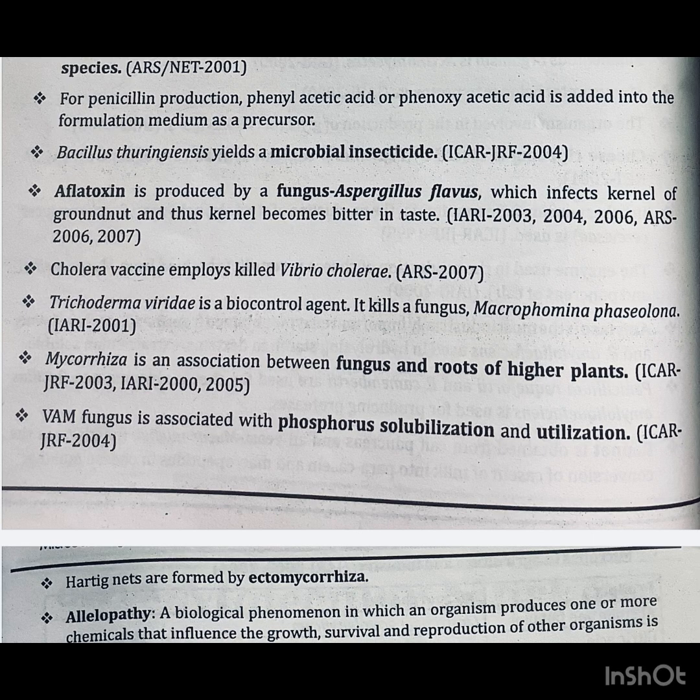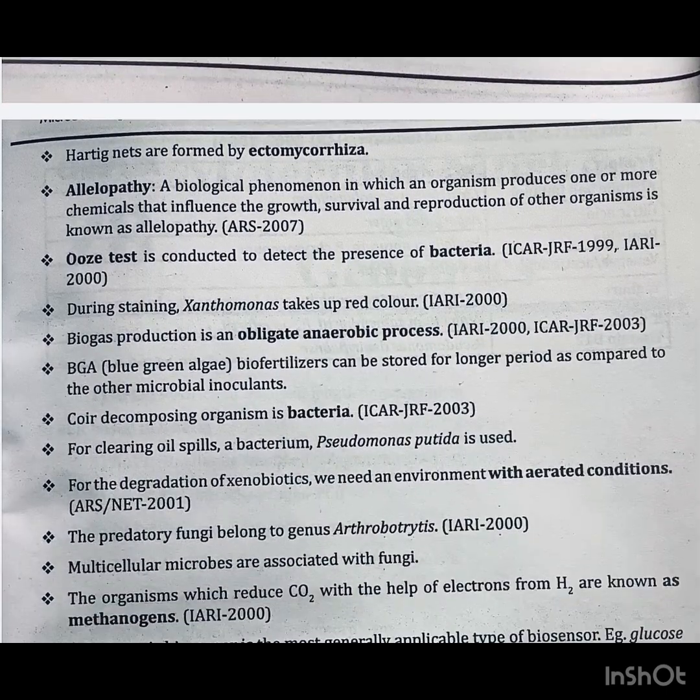2007. Trichoderma viride is a biocontrol agent. It kills the fungus Macrophomina phaseolina. Question asked in IARI 2001. Mycorrhiza is an association between fungus and roots of higher plants. ICAR JRF 2003, IARI 2000 and 2005. VAM fungus is associated with phosphorus solubilization and utilization. Question asked in ICAR JRF 2004.